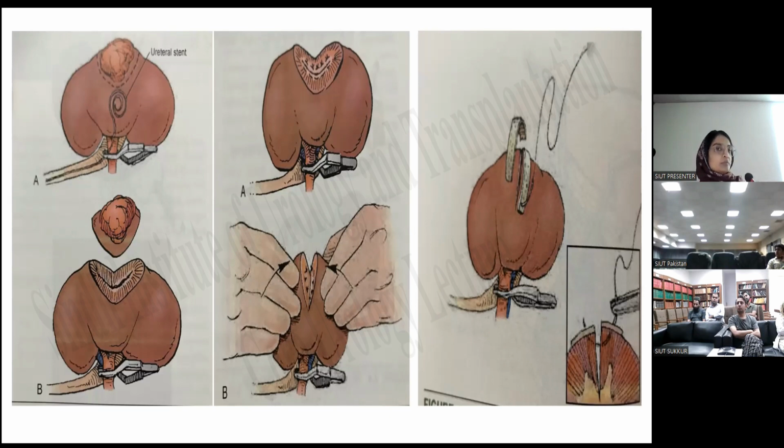Any other point to discuss? Yes, Vikalpa? Sorry? Renal score.